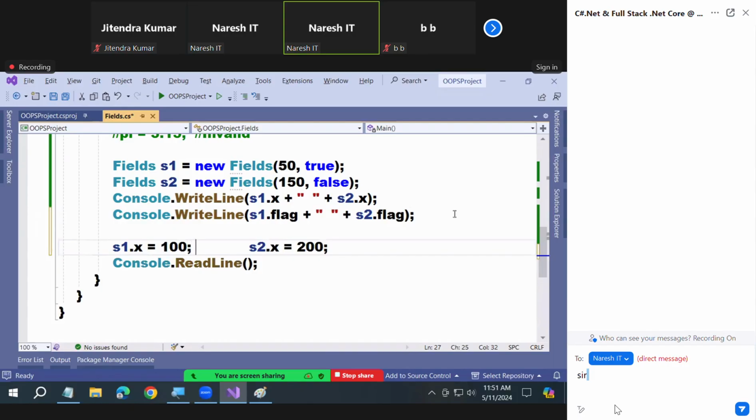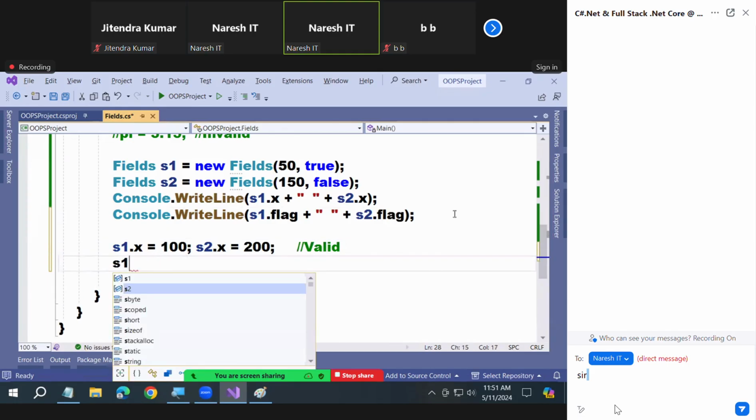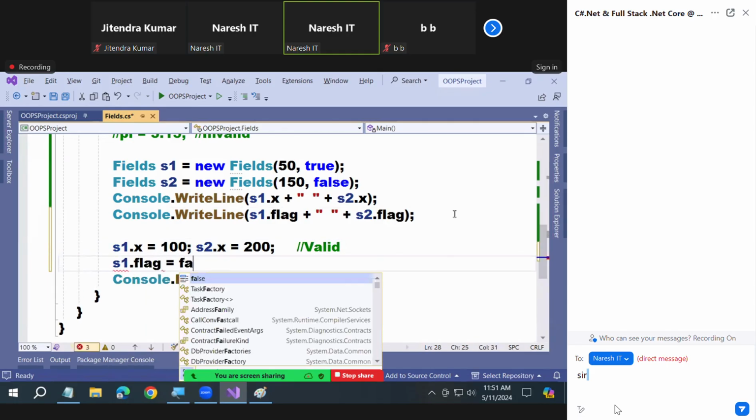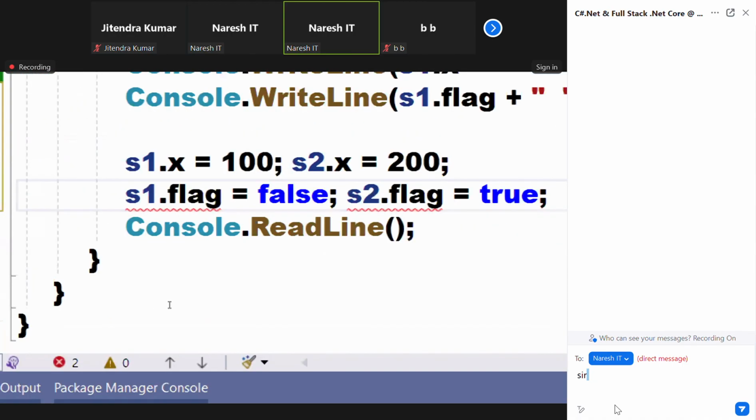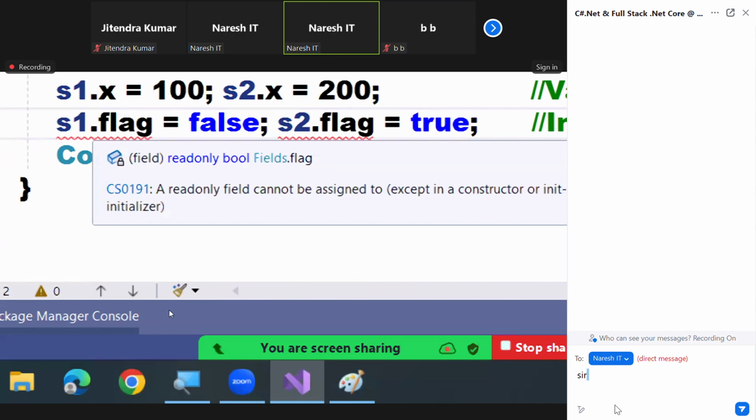And guys, remember, is it valid or not? Valid. Now I'm trying s1.flag equals false, s2.flag equals true. I'm trying to revert the values. Invalid. I should put the code in a comment, otherwise an error will come. Read the error.